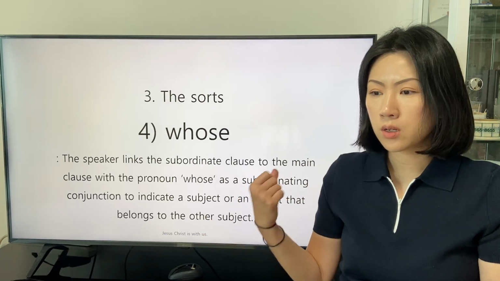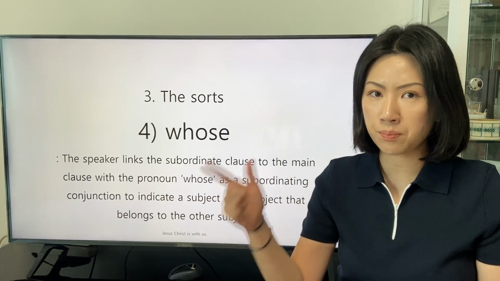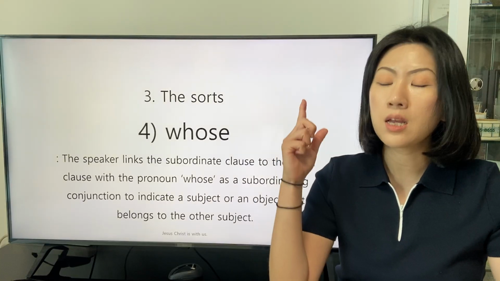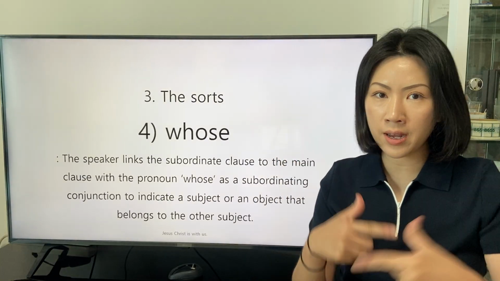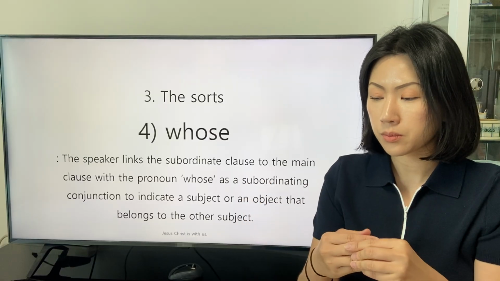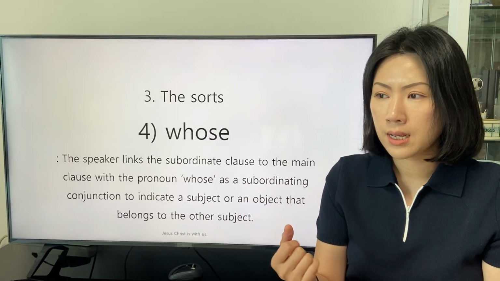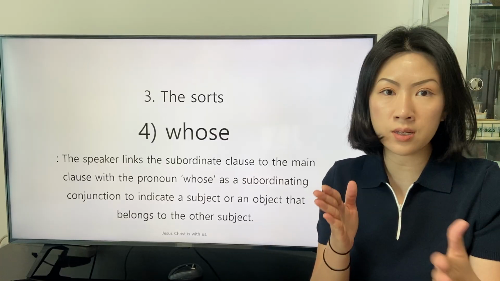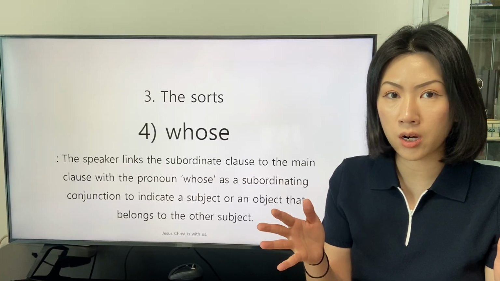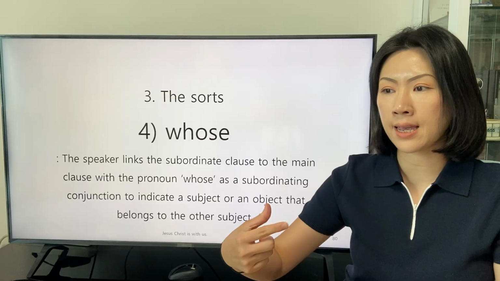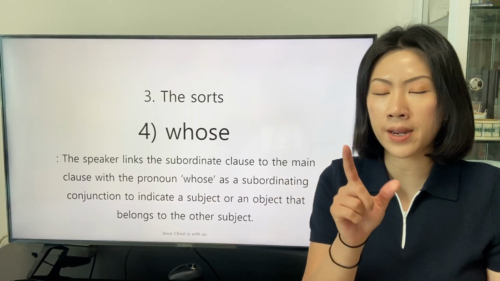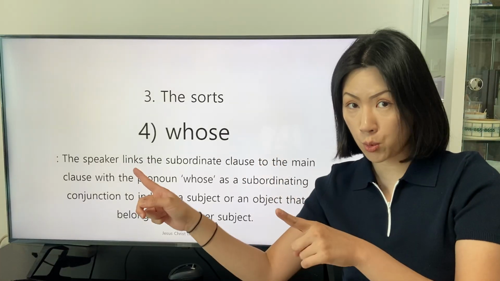The speaker who stated the interrogative clause with the pronoun whose may not have an inquisitive intent anymore. Then the speaker can transform the interrogative clause to the subordinate clause.